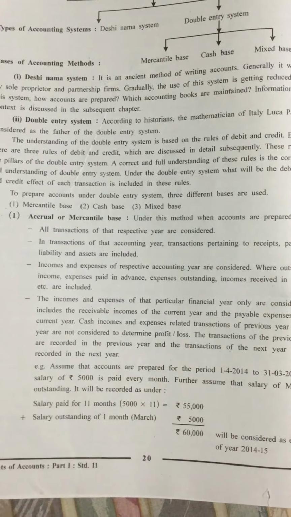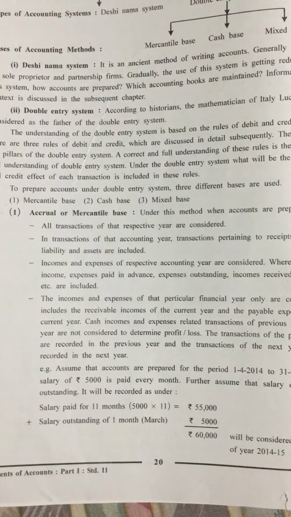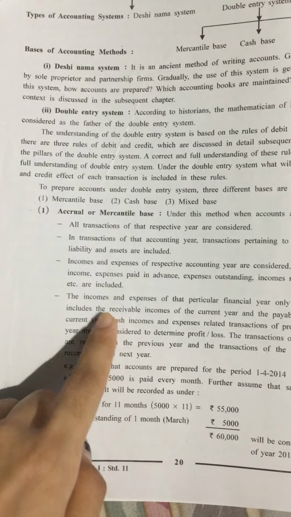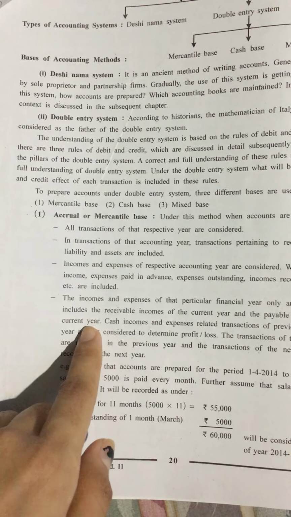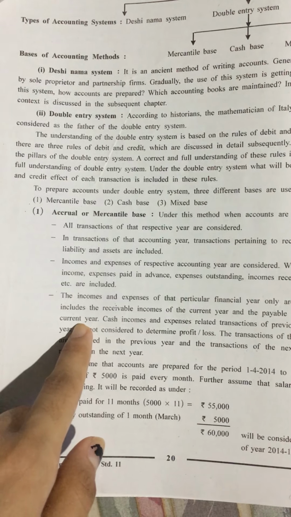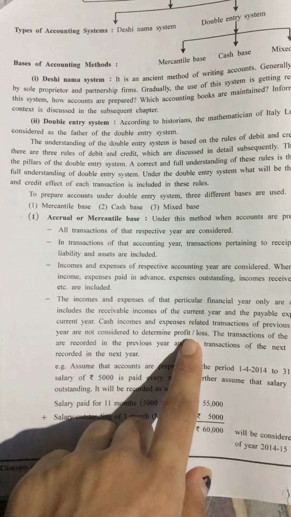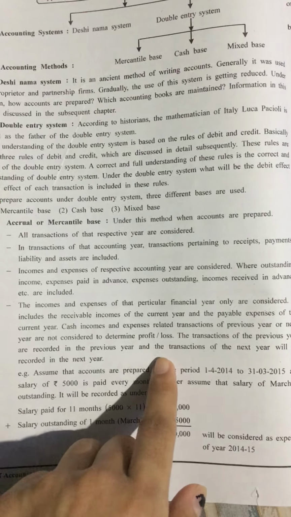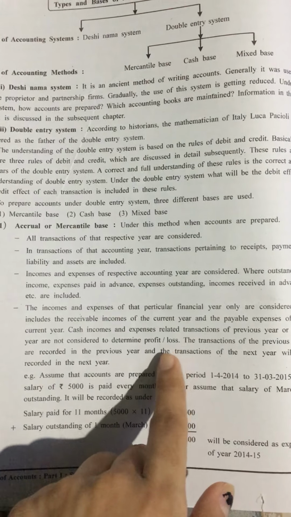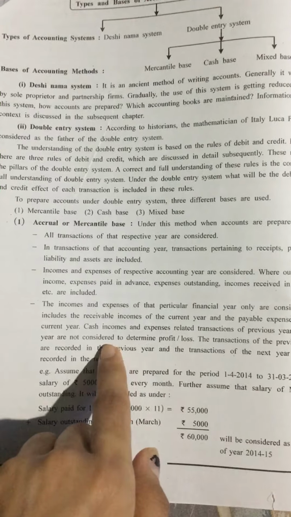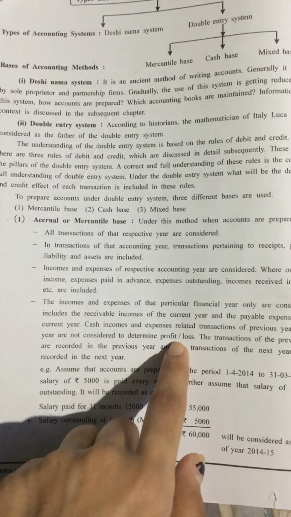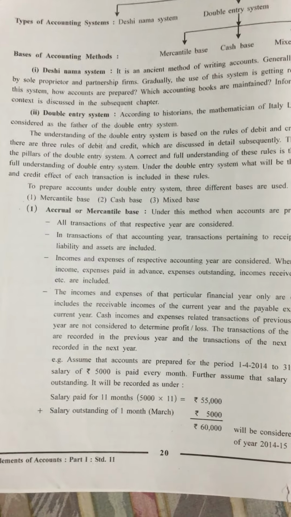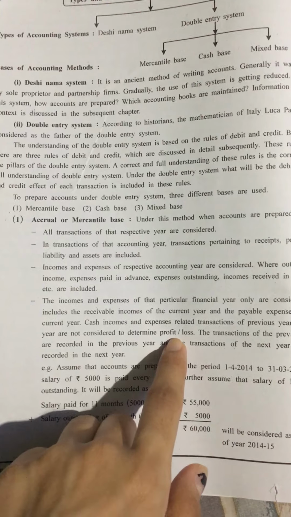So at the end of the year, in the accrual or mercantile base, only current year expenses and current year incomes are considered to determine the profit and loss of that year, whereas the previous year's or next year's incomes or expenses are not taken into account.